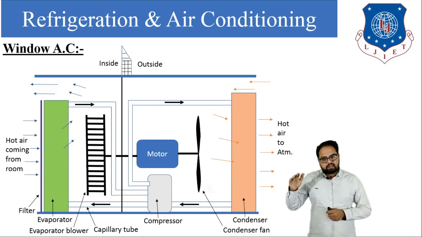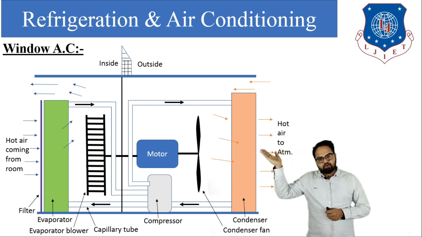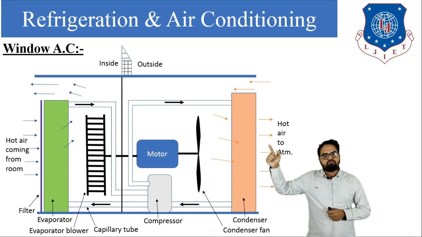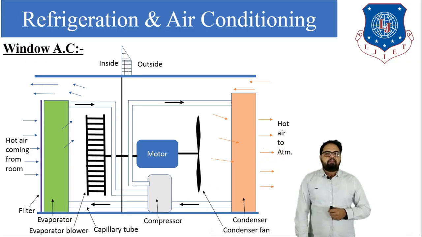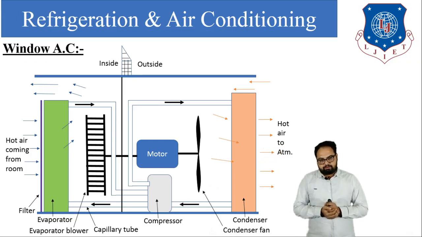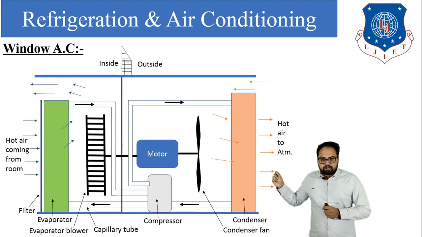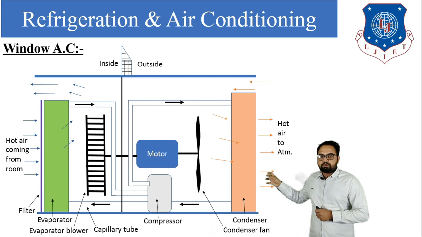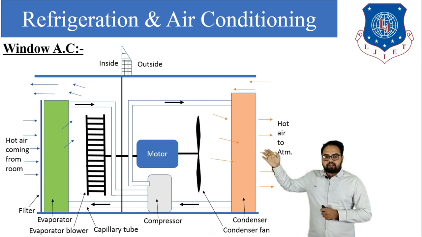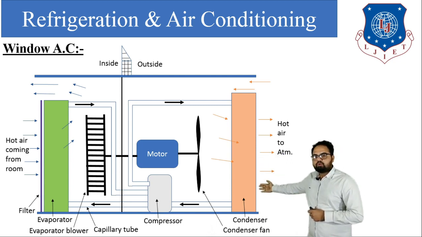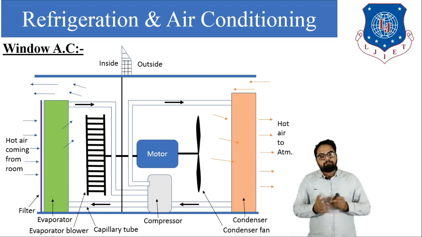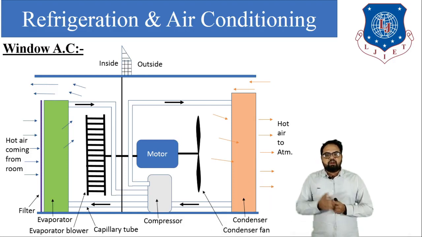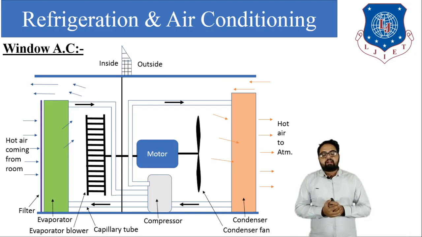After that, when the air is cooled, it enters the room again with the help of the blower, and we get cold air. When the refrigerant absorbs the heat from the air in the evaporator coil, that refrigerant then passes through the compressor. The compressor compresses that refrigerant and sends it to the condenser at high pressure and high temperature.